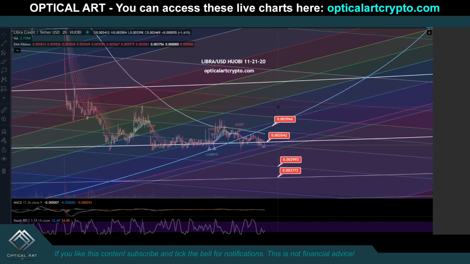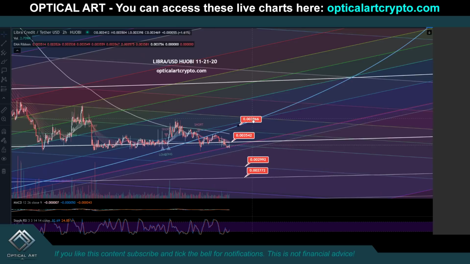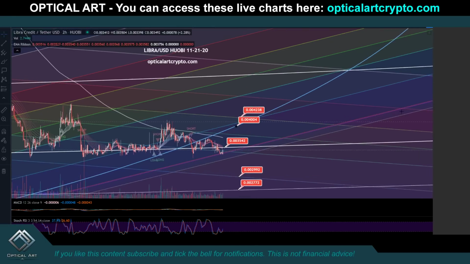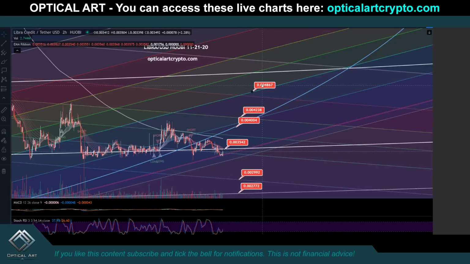This is right around 0.003966, and then you will have resistance above at, let's see here, 0.004238. These are pretty close together. Your next resistance level above will be 0.004860, and a very likely point to get rejected.